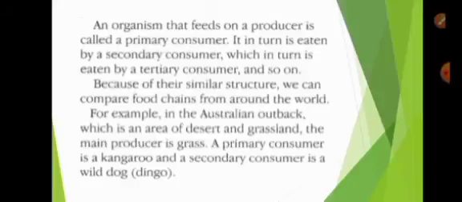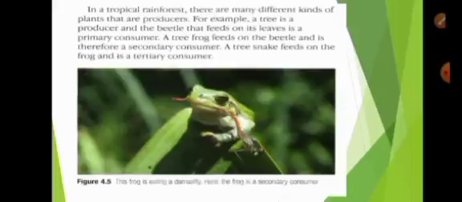For example, in the Australian outback, which is an area of desert and grassland, the main producer is grass. A primary consumer is a kangaroo, and a secondary consumer is a wild dog called a dingo. In a tropical forest, there are many different kinds of plants that are producers. For example, a tree is a producer, and the beetle that feeds on its leaf is a primary consumer. A tree frog feeds on the beetle and is therefore a secondary consumer. A tree snake feeds on the frog and is a tertiary consumer, and so on.